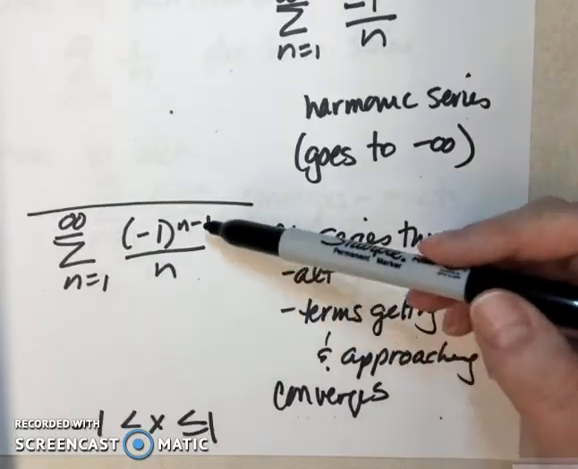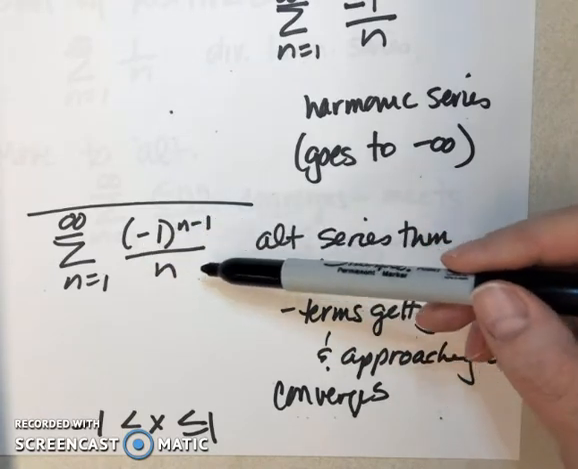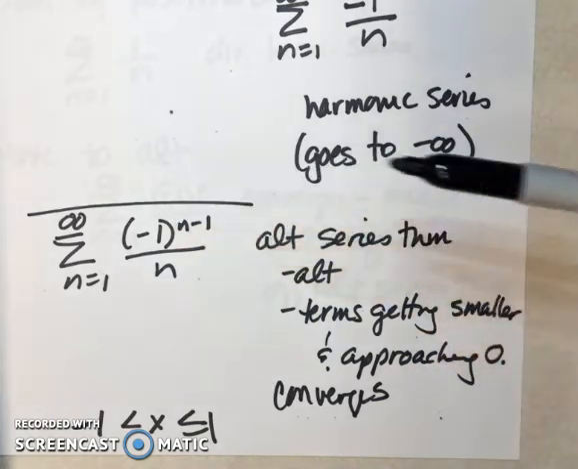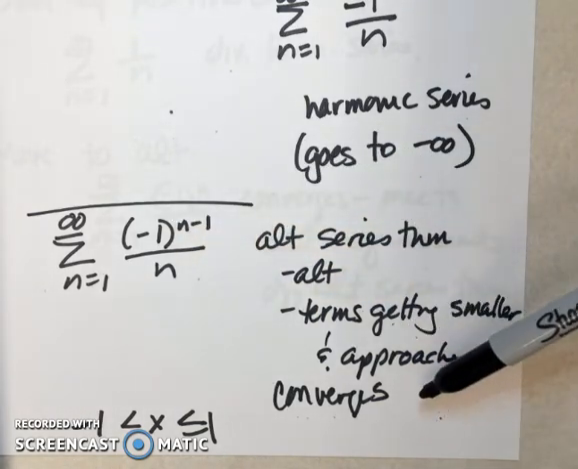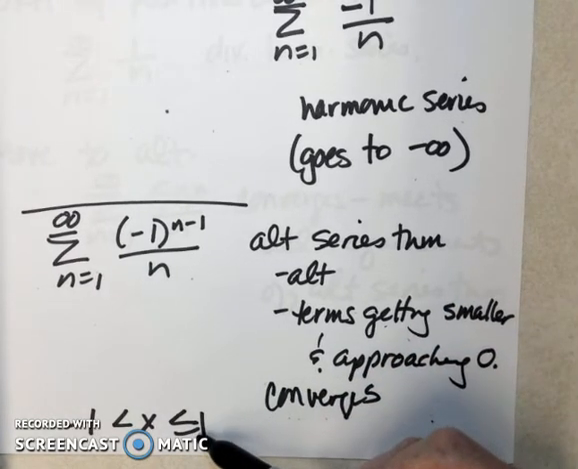But at 1, when I plug 1 in, I get (-1)^(n-1) over n, and that's the alternating series theorem. The terms are alternating, the terms are getting smaller, they're approaching 0. It's the alternating harmonic series. So I can put an equal sign here.